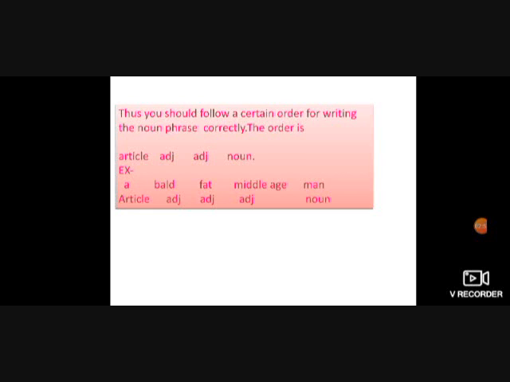Basically, in this phrase, man is the main part, the noun. Now, the other three words, bald, fat, and middle-aged, are only adjectives which are describing the noun. They are talking about the man, how he is. He is a middle-aged fat man, right? So, they are only describing the man, they are only modifiers. So, a noun is there, and the three adjectives only describe the noun. This order is compulsory when you are writing a noun phrase.